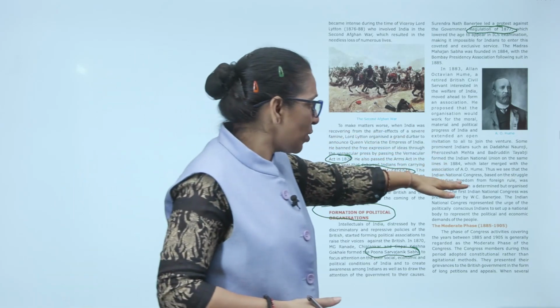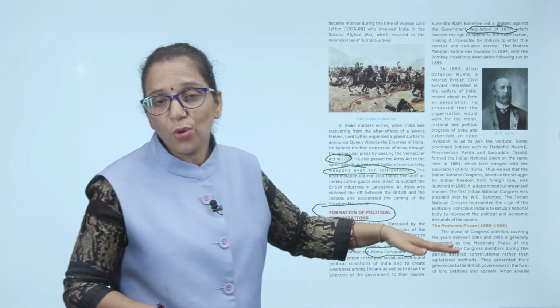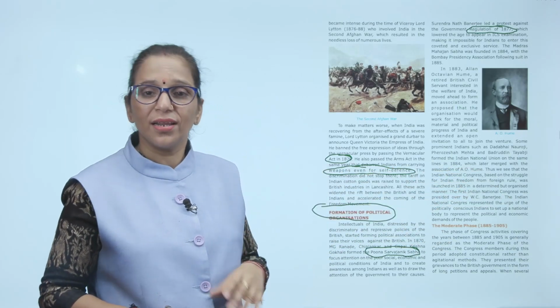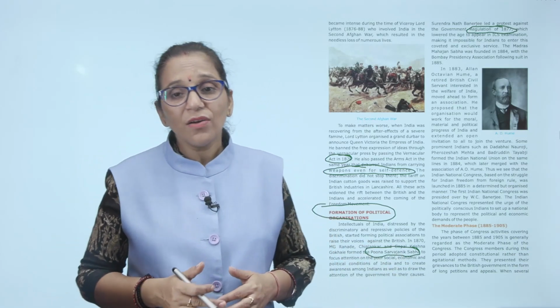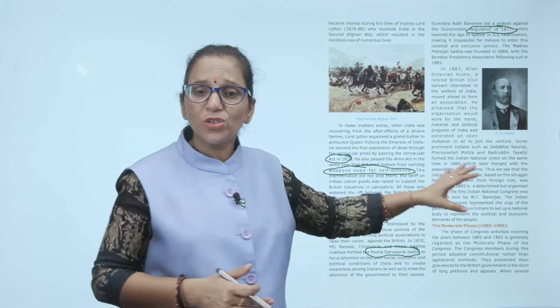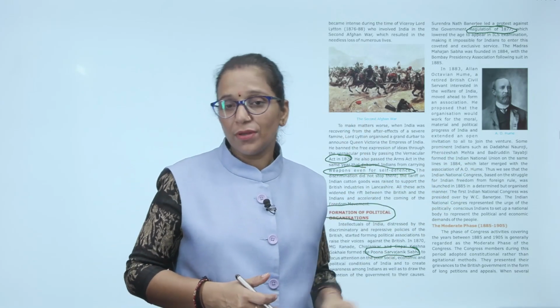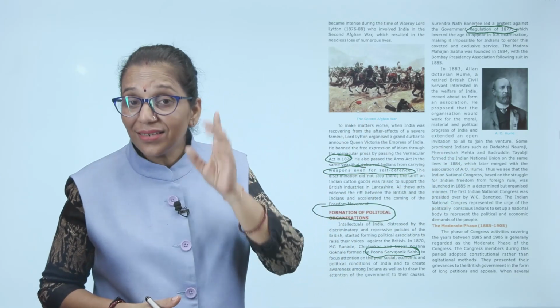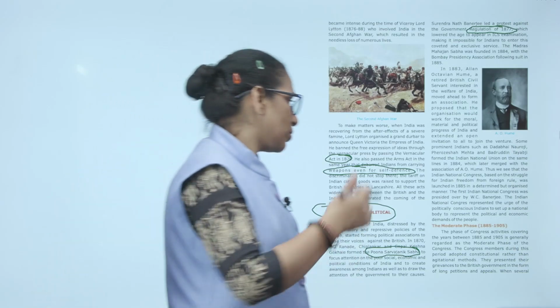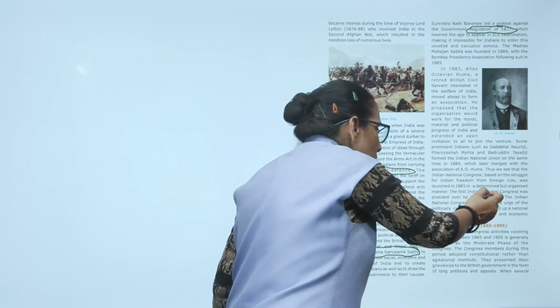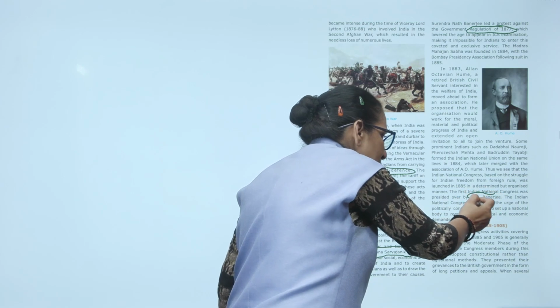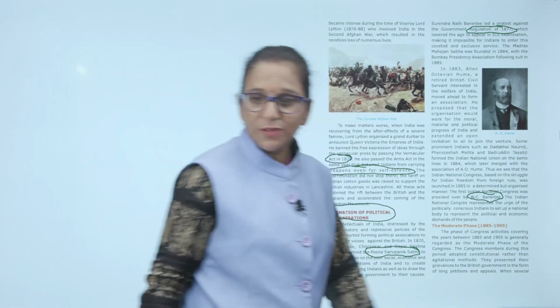The Indian National Union of 1884 merged into the A.O. Hume Association, the INC, Indian National Congress, and now they started to struggle for the freedom of India and to fight against foreign rule. It was formed in 1885, and the first president of INC was Womesh Chandra Banerjee, W.C. Banerjee.